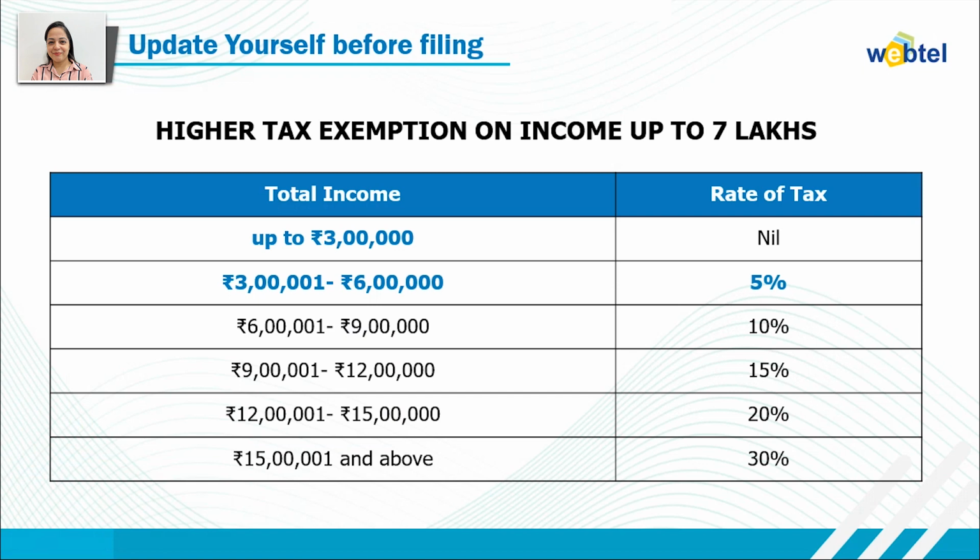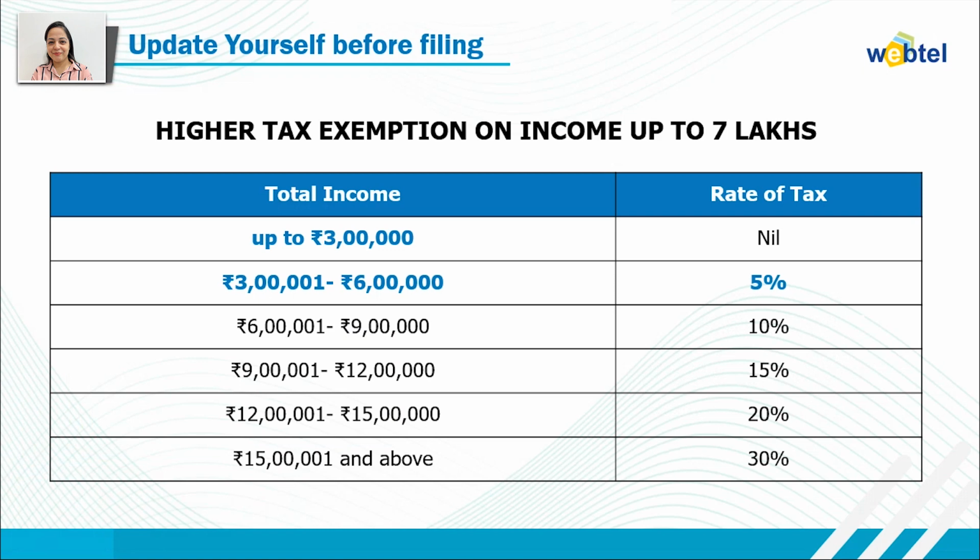And this is the slab rate related to the new tax regime, or the default tax regime. If a person has income up to 3 lakh, then they don't need to pay any taxes. If they have income more than 3 lakh and up to 6 lakh, then they need to pay 5% tax.